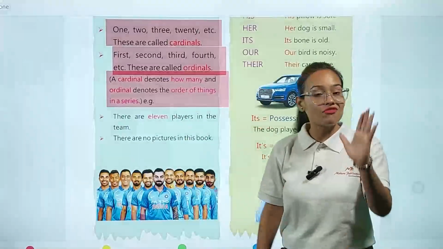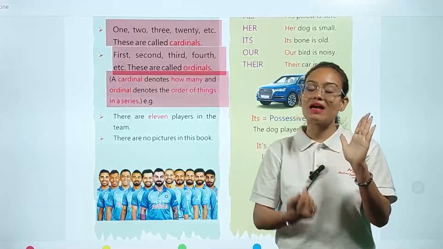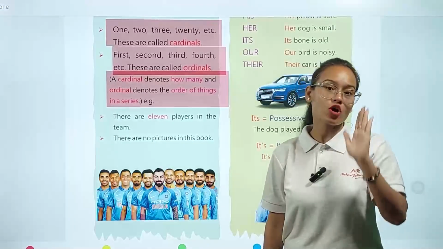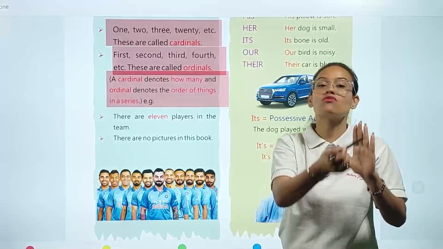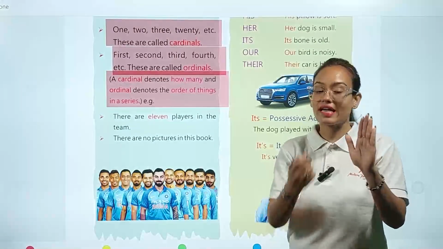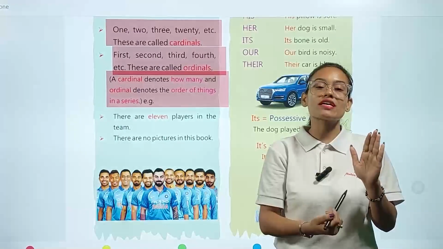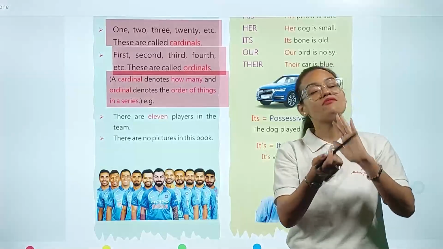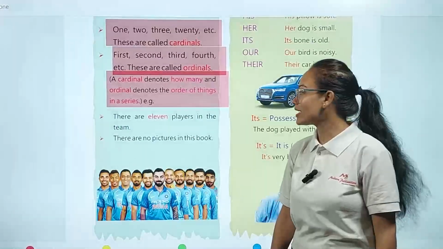If there are 5 mangoes, it means these 5 mangoes are cardinal adjective of number. But if I'm talking about first mango, second mango, third mango, fourth mango and fifth mango, it means here I am also talking about the positions. So here I'm talking about the first position, second position, third position, fourth position and fifth position of mango. It means we are talking about ordinal number.